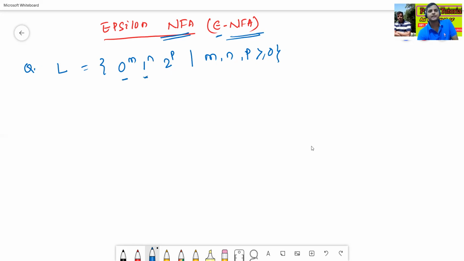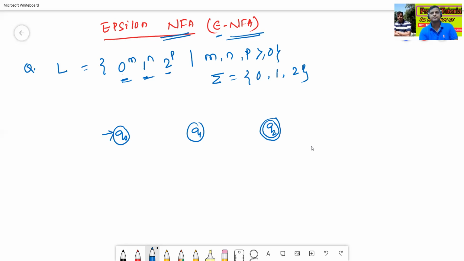How many symbols are there? 0, 1, 2. Here the input alphabets are 0, 1, 2, so three symbols are there. So we'll construct three states, Q0, Q1, Q2. Q2 is my final state and Q0 is the initial state.